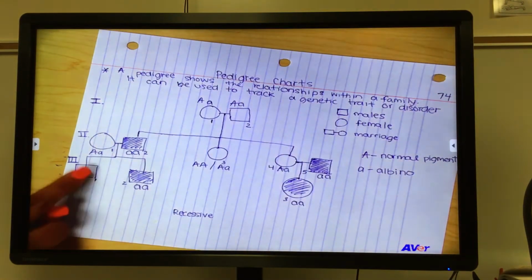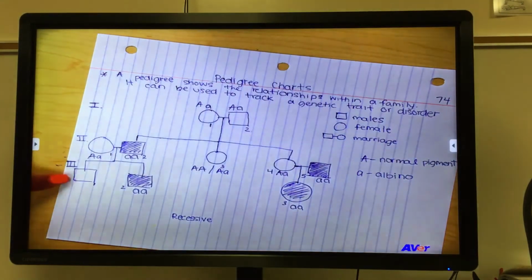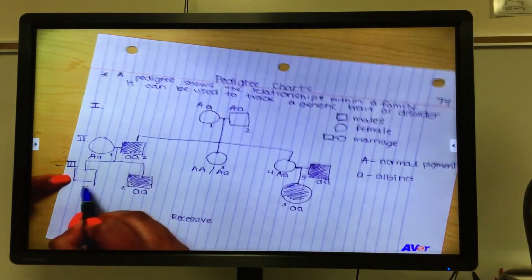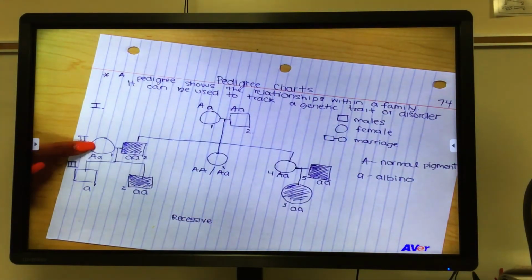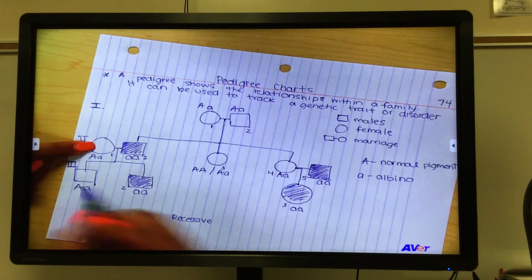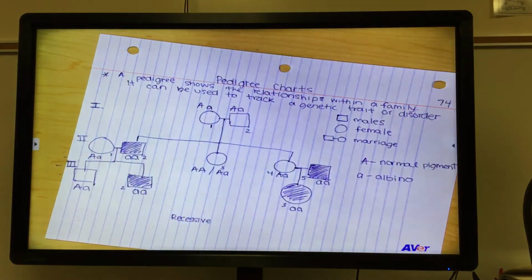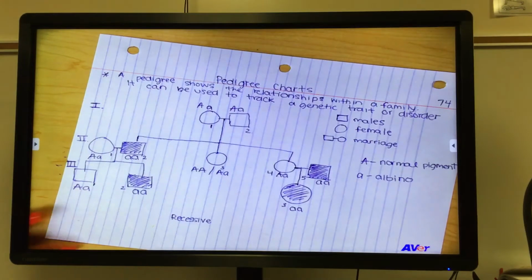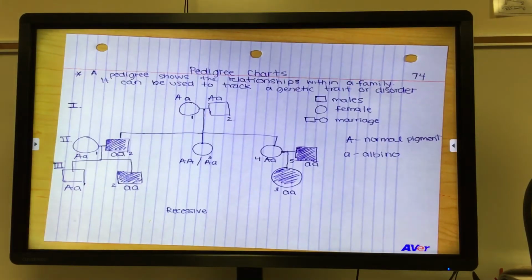So we have one more individual to identify. This individual had to get a little a from their dad. They show up as normal, so they have to get a big A from their mom. And that is mapping this pedigree, or labeling this pedigree with the genotypes.